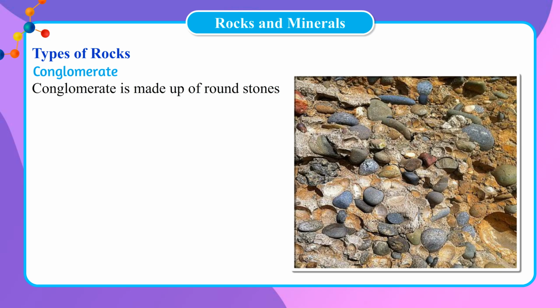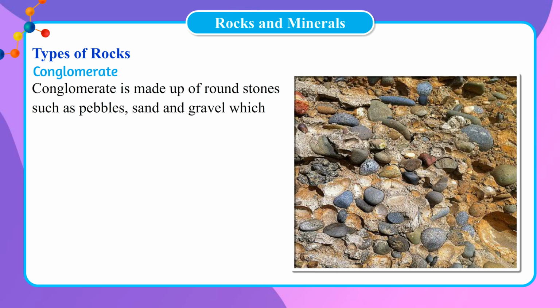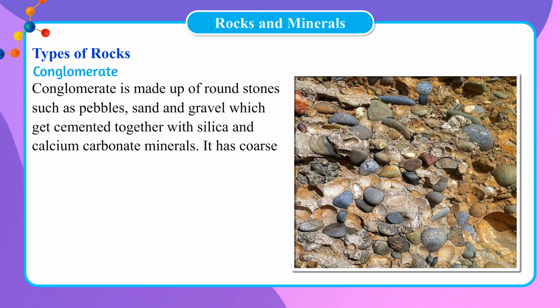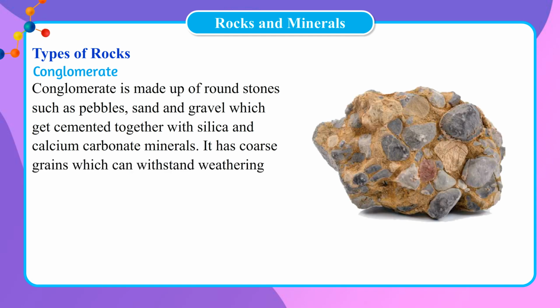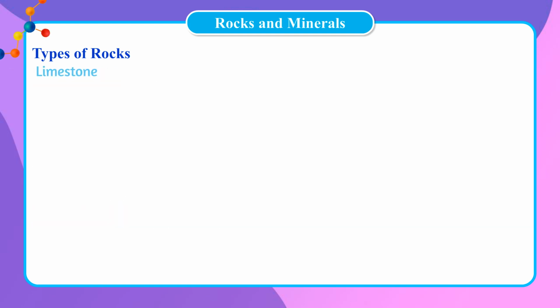Conglomerate. Conglomerate is made up of round stones such as pebbles, sand and gravel which get cemented together with silica and calcium carbonate minerals. It has coarse grains which can withstand weathering and is found generally in shades of grey. It is mostly used for making and polishing ornaments and for construction.